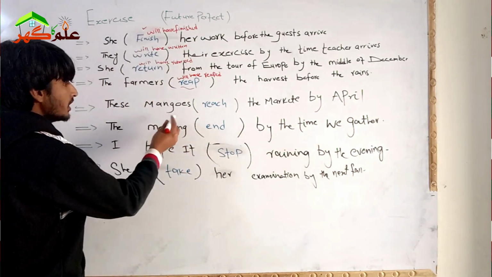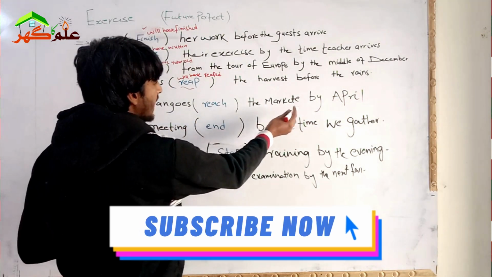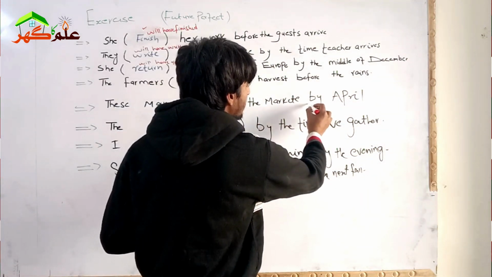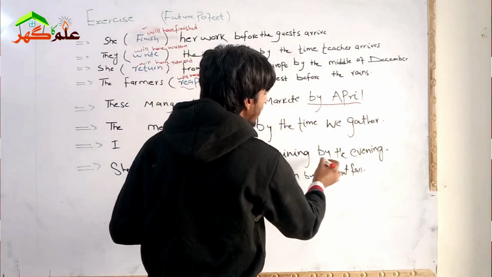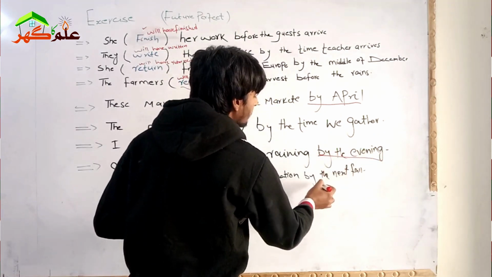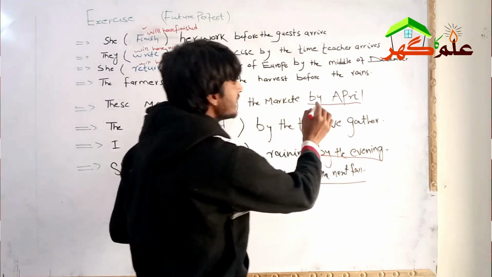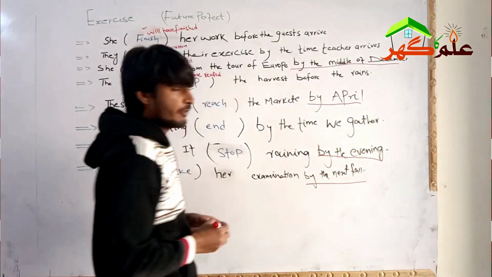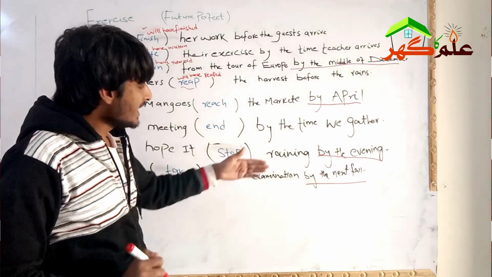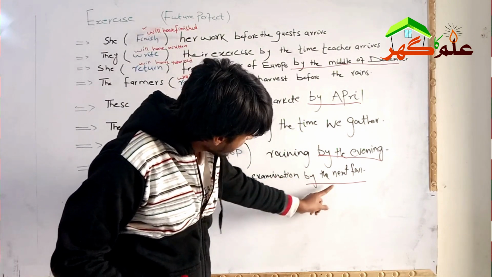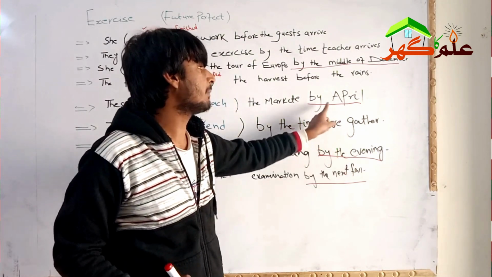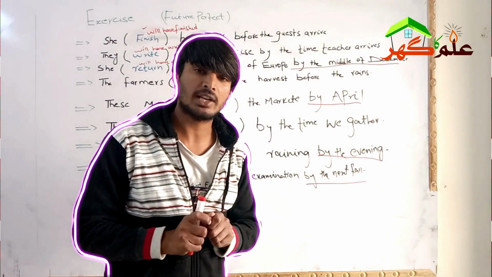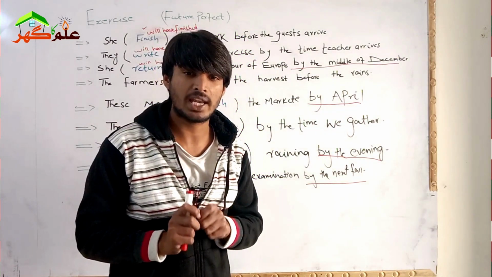The mangoes reached the market by April. Remember, when sentences come with phrases like by the evening, by the next fall, by April, by the middle of December, these are the indicators of the future perfect tense.